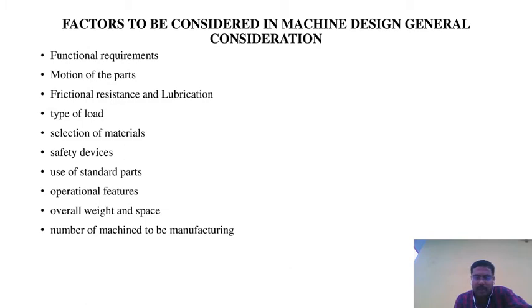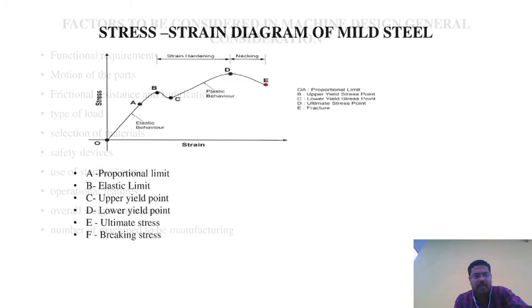We do not run the machines continuously. We take some rest position also. In continuous running, due to continuous heavy loading, thermal effects and some noises arise, and we need grease and lubrication. So the number of machines to be manufactured is also taken into account in these factors.